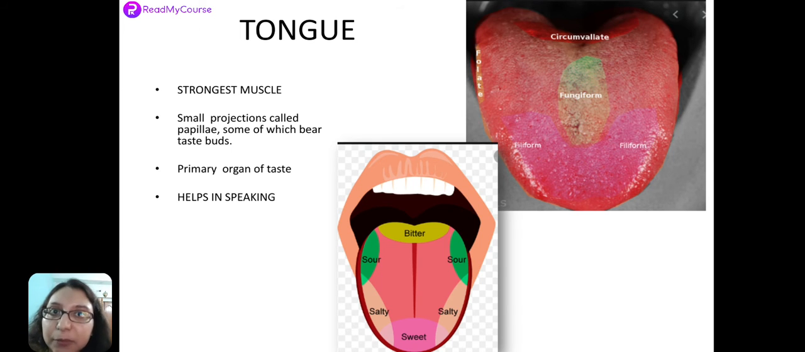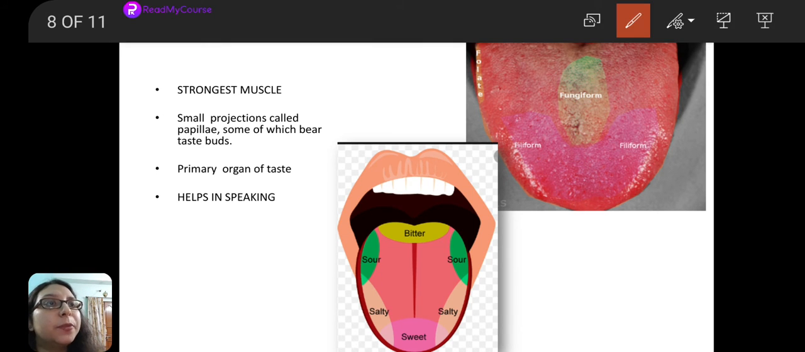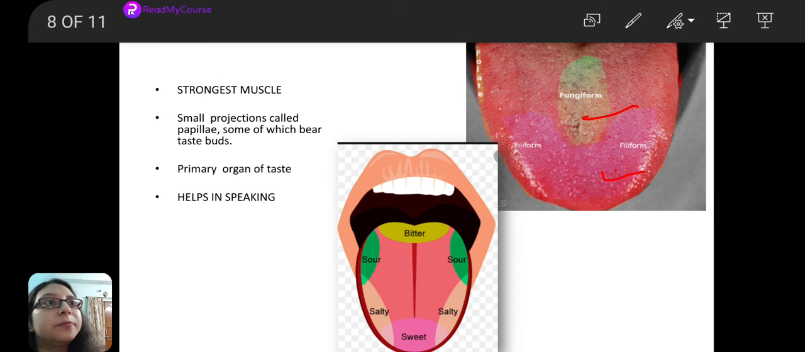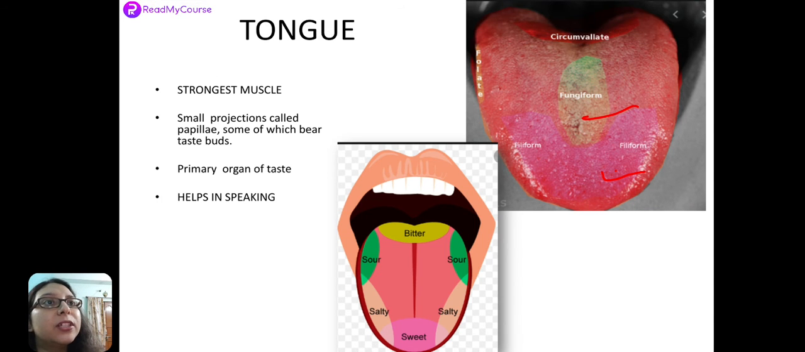These bumps are nothing but the papillar structures which are present in the tongue. What are the papillae which are present? Have a look at this picture. In the anterior, we have the filiform papilla. In the center, we have the fungiform papilla. Then as we move backwards, we have the foliate papilla and the circumvallate papilla. Foliate papilla is at the sides and circumvallate papilla is at the posterior most part.